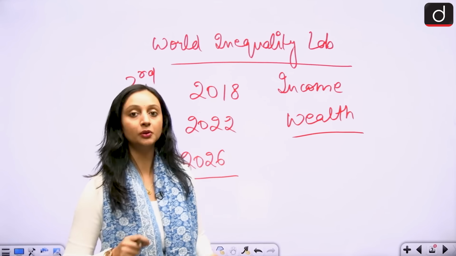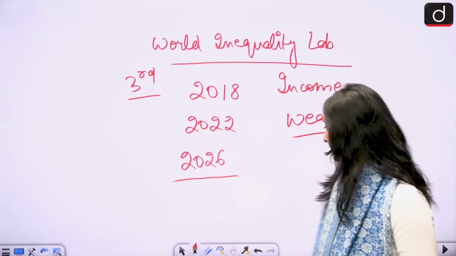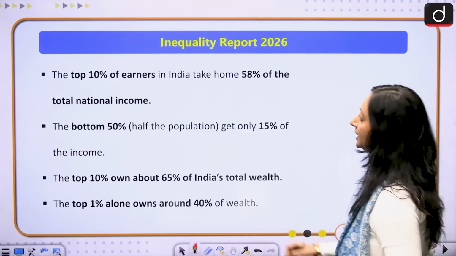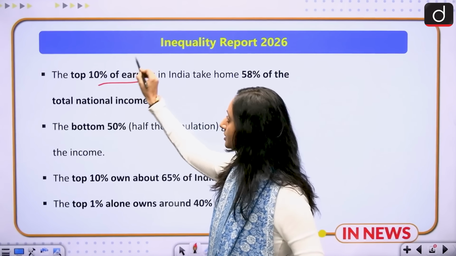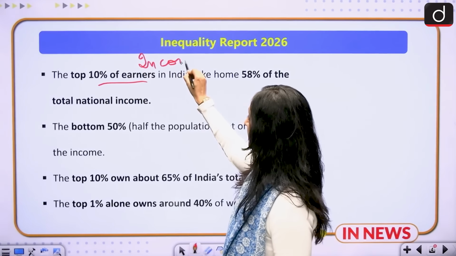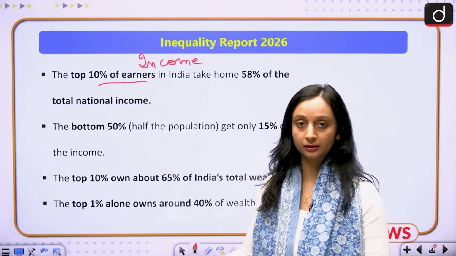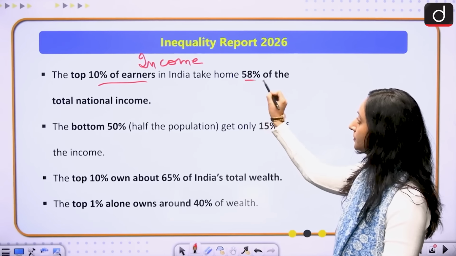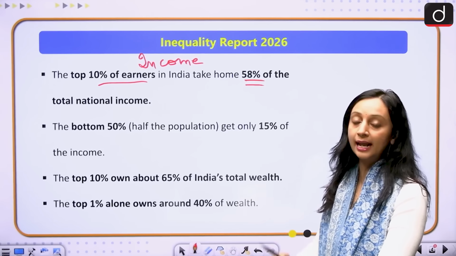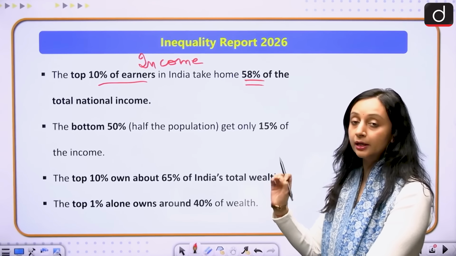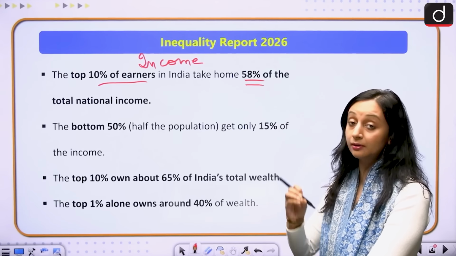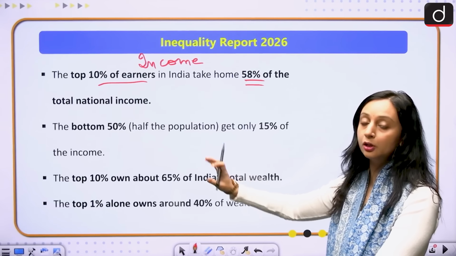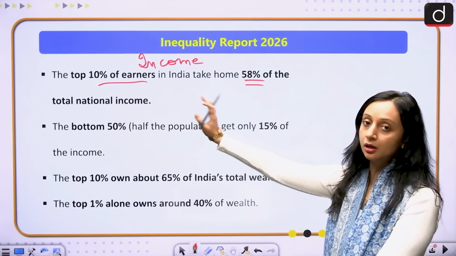So if I talk about the data over here, then the top 10% of earners, this is for income. We have the income data and then we have the wealth data. So the top 10% of earners in India take home 58% of the total national income. If India in totality earns 100 rupees, then 58 rupees go to the pocket of the top 10 earners only.